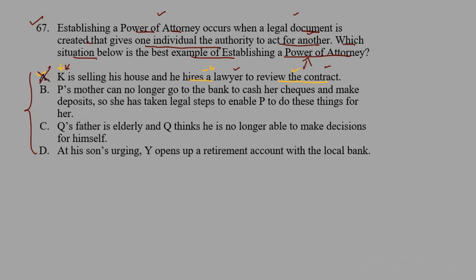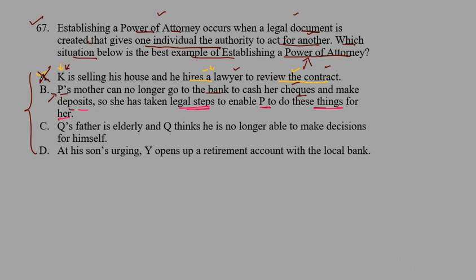Now let's check B. Here we have P's mother can no longer go to the bank to cash her checks and make deposits. So she has taken legal steps to ensure P can do these things for her. P is a person whose mother can no longer go to the bank to cash her checks, withdraw money and make deposits. She cannot go to the bank to do any of her transactions. So now she has taken legal steps to enable P to do these things for her.